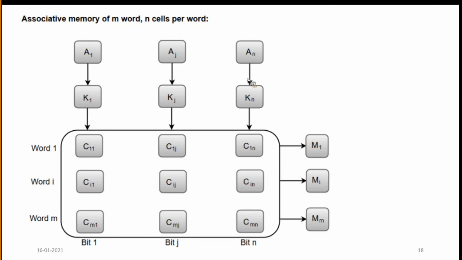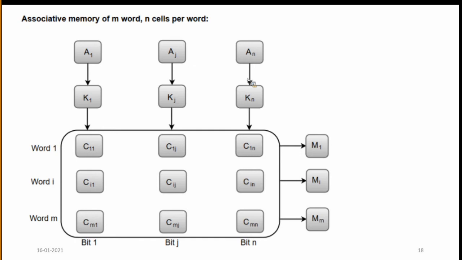For example, take word 1 and this is bit 1, cell C11. These words we are comparing with this match.